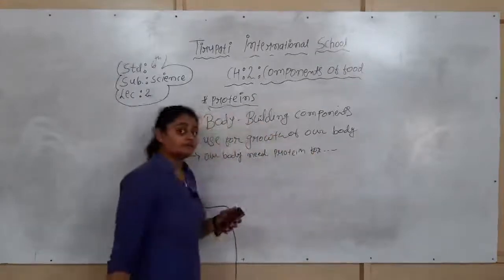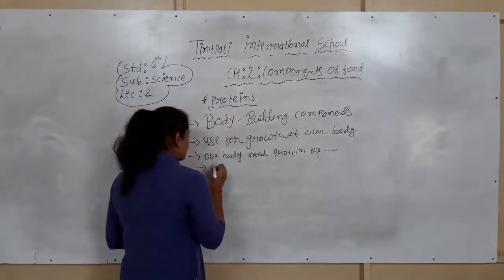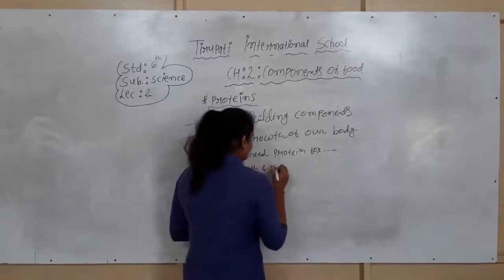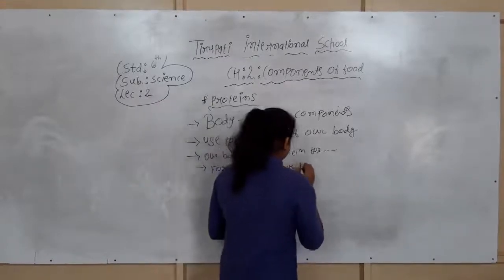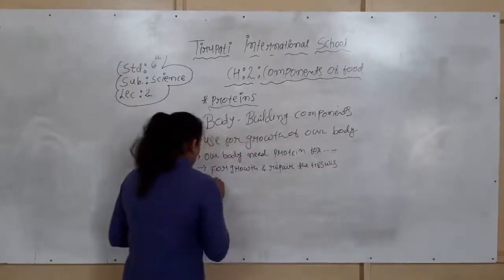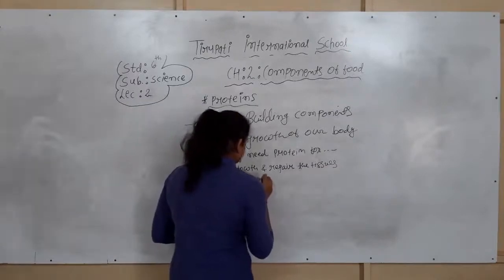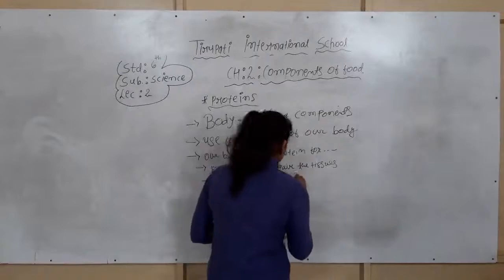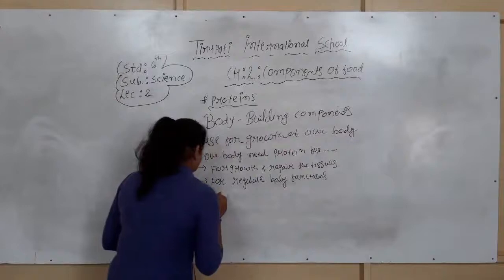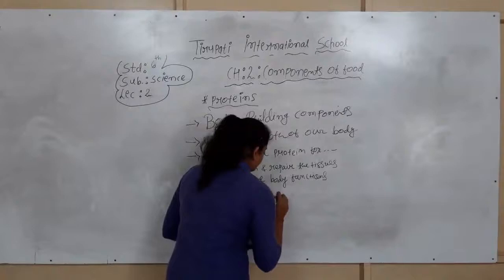Why does our body require protein? If there is no protein in our food, what will happen? For the following reasons: for growth and repair of tissue, to regulate body functions, to protect the body from infections.